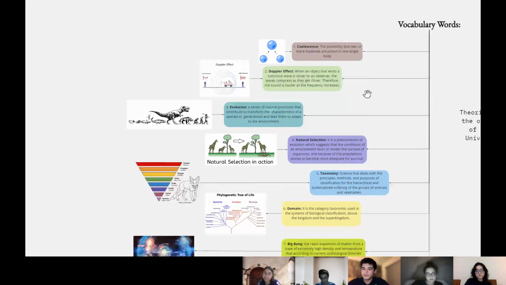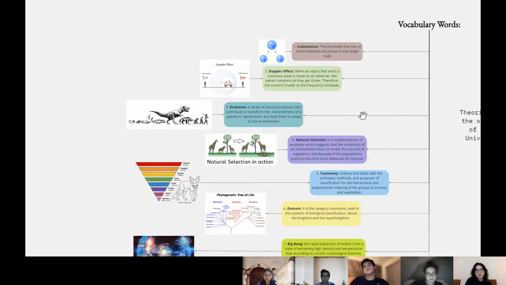We'll start off with said vocabulary words. Number 1, coalescence. It is the possibility that two or more materials are joined in one single body. Number 2, the Doppler effect. When an object that emits a sonorous wave is closer to an observer, the waves compress as they get closer. Therefore, the sound is louder as the frequency increases.